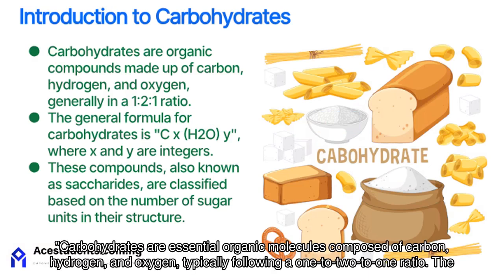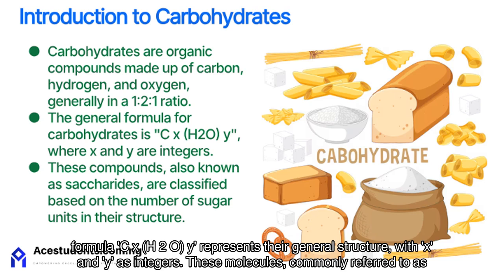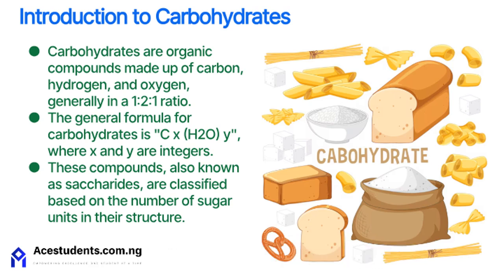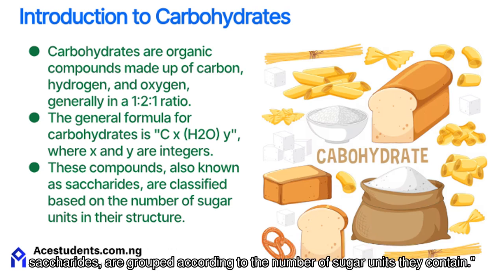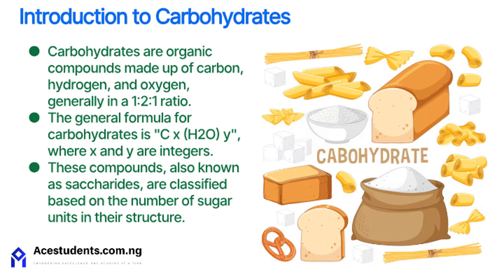Carbohydrates are essential organic molecules composed of carbon, hydrogen, and oxygen, typically following a 1:2:1 ratio. The formula CxH2Oy represents their general structure, with x and y as integers. These molecules, commonly referred to as saccharides, are grouped according to the number of sugar units they contain.